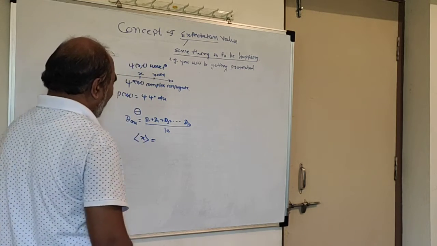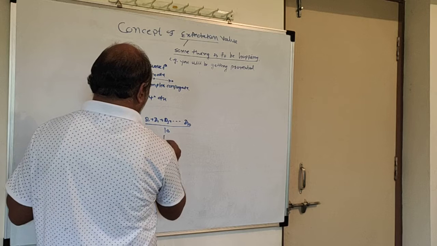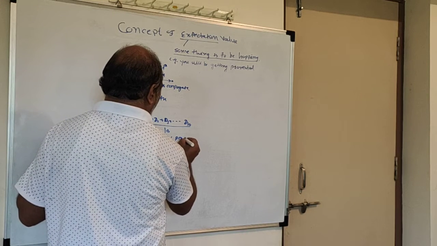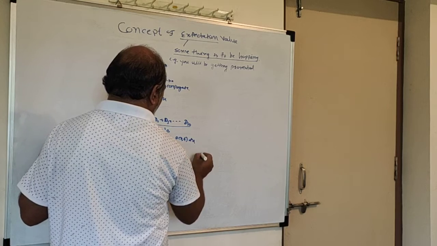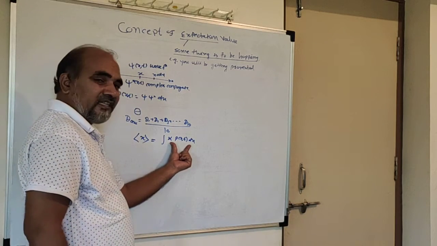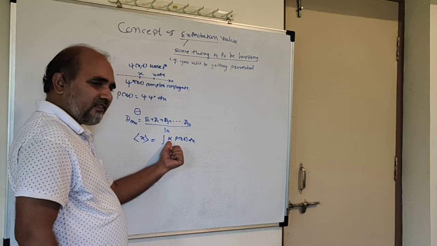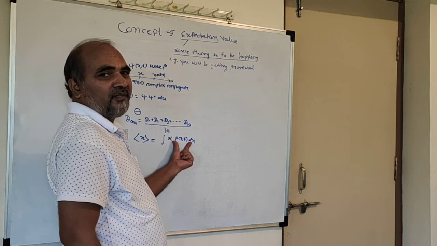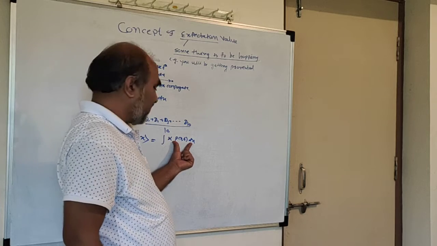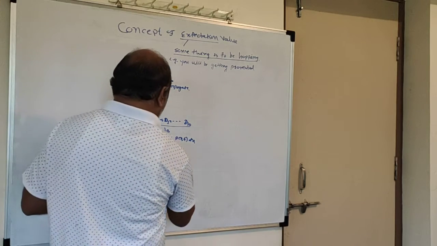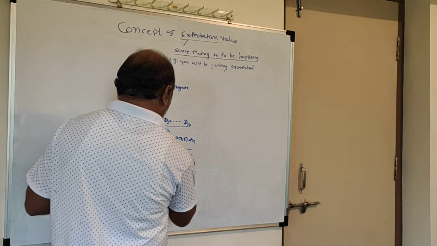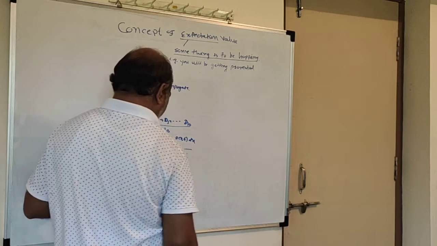The expectation value of x is the integration of x into the probability of finding the particle between x and x plus dx, divided by the probability of finding the particle between x and x plus dx.